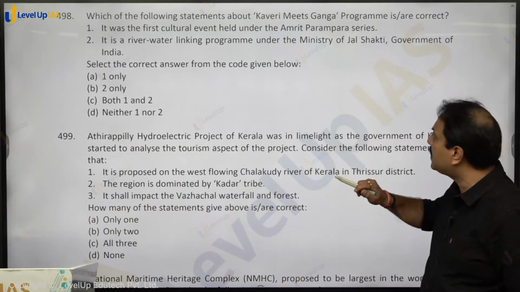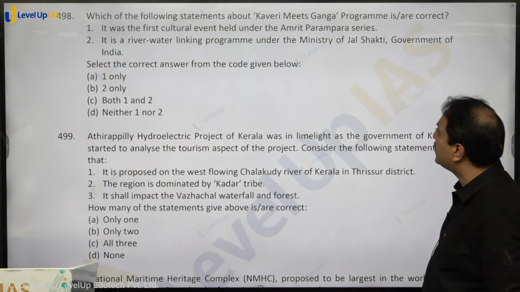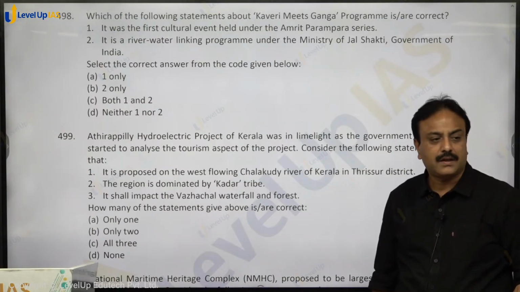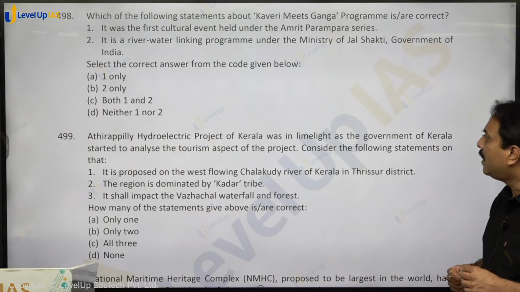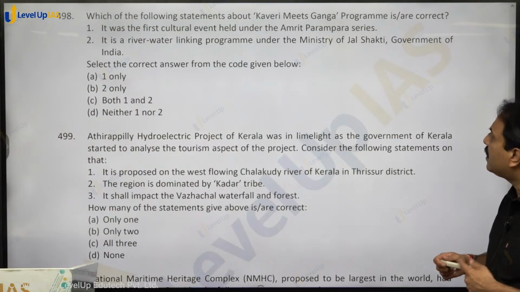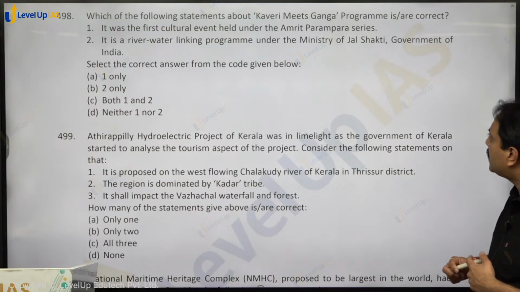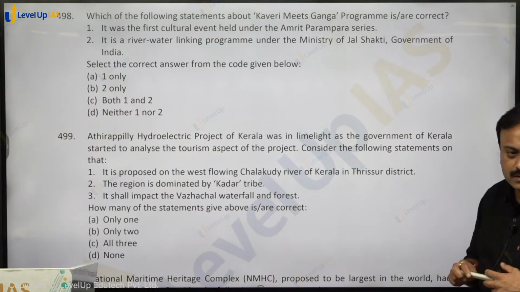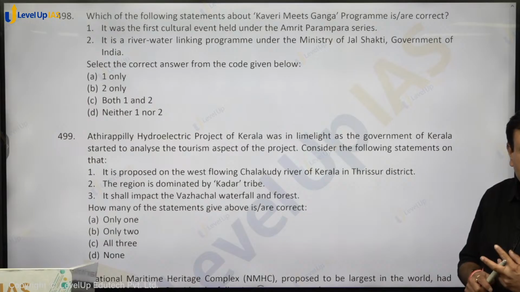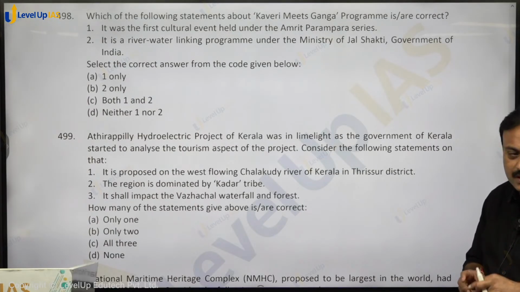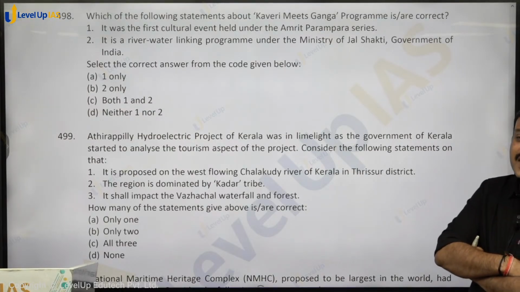Which of the following statements about Kaveri meets Ganga program is correct? Kaveri meets Ganga. It was a cultural event held under Amrit Parampara series. It is a river water linking program under Ministry of Jal Shakti, Government of India. What is that? Kaveri meets Ganga is what?